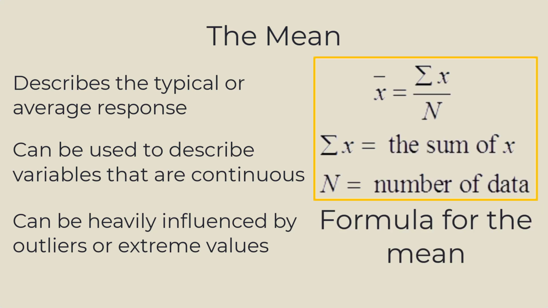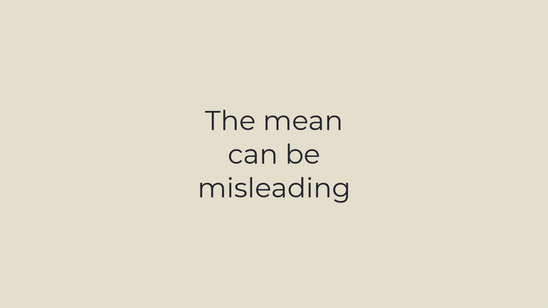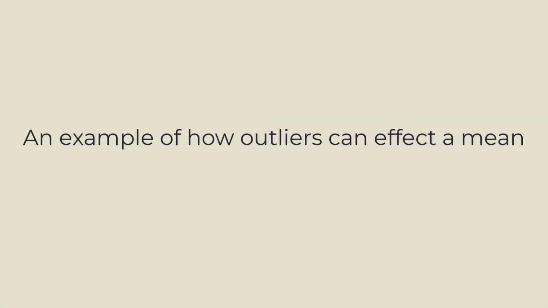In the numerator, you have the summation of x, which means that you sum up all the values in a variable's distribution. And in the denominator, you have n, which represents the total number of values. This formula computes the mean, or as it is often represented, x with a bar over it. By definition, the mean is considered the typical response. Yet the mean can sometimes be misleading because of extreme values of x. Let me show you what I'm talking about.